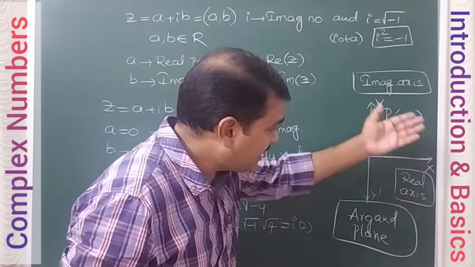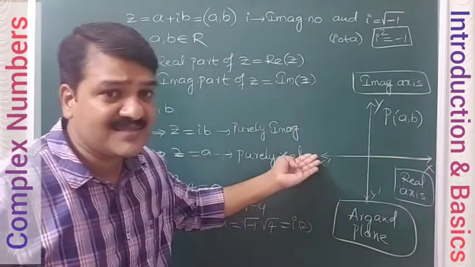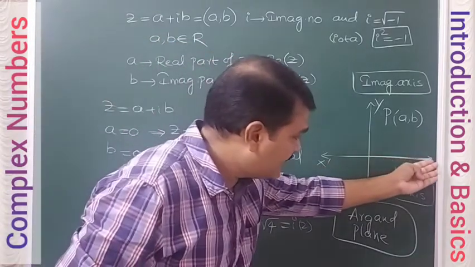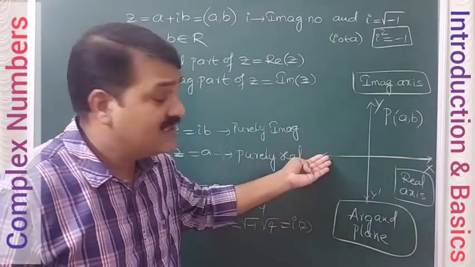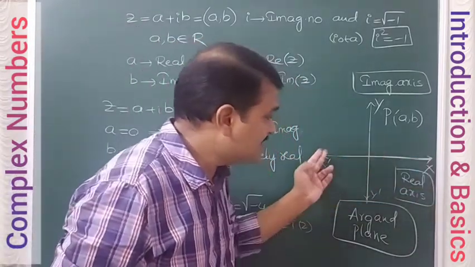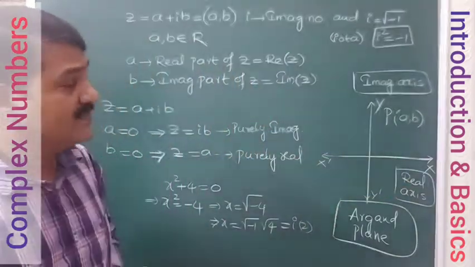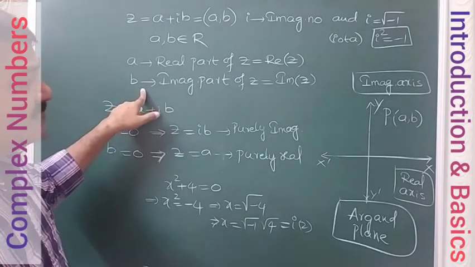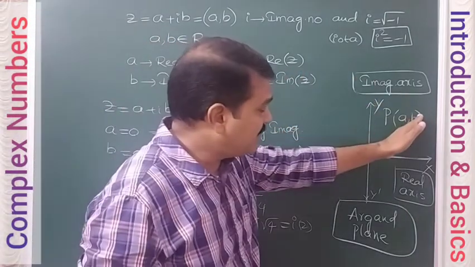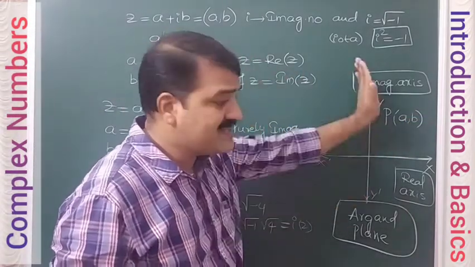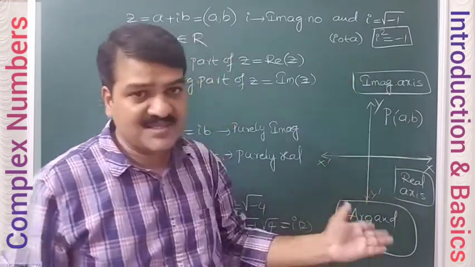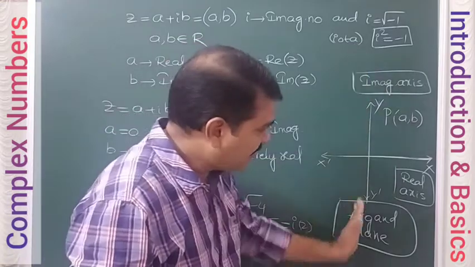That means real parts are put along the x axis. Therefore this x axis is referred to as the real axis. This b is the imaginary part, which means all the imaginary parts will be plotted along the y axis.